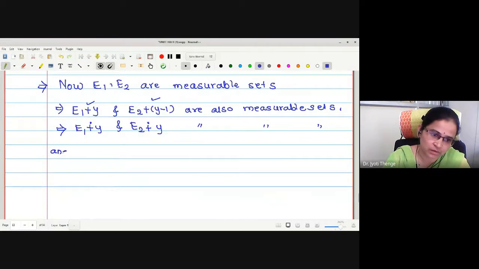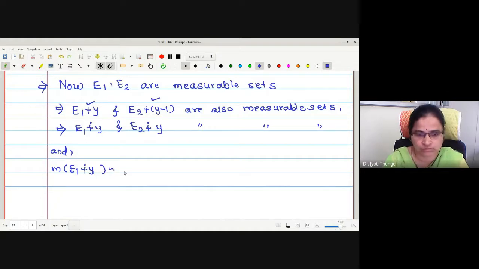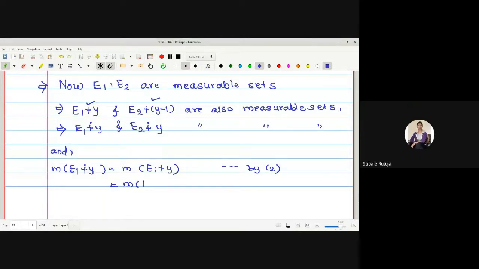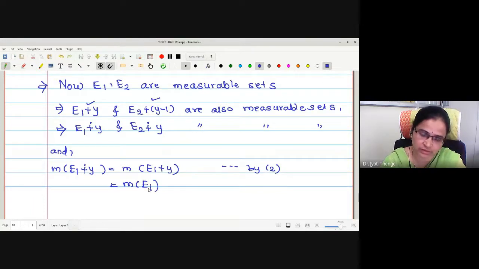And what is measure of E1 sum modulo 1 with Y? These two are same, na? This is measure of E1 plus Y itself. Reason by 2. What is measure of E1 plus Y? Measure of E1, right?